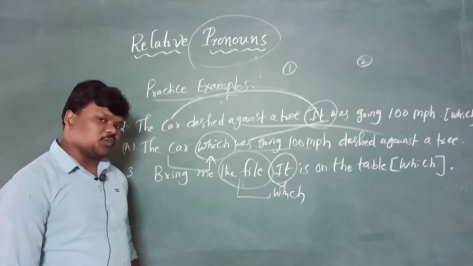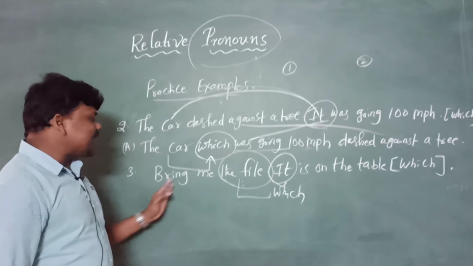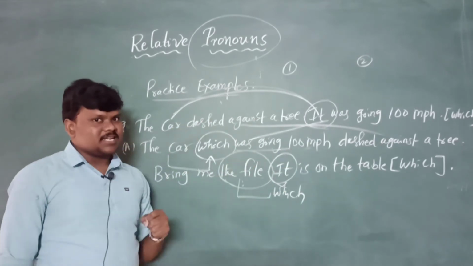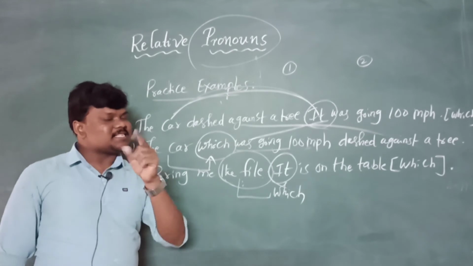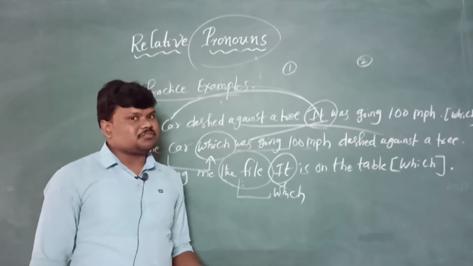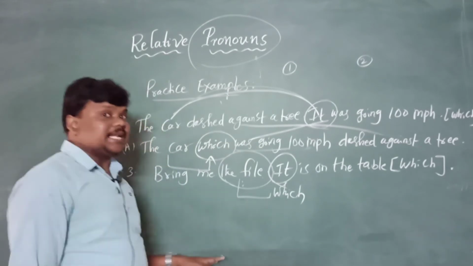Fine. So now the answer is, bring me the file which is on the table, in a single sentence. In a single fraction of seconds we can say the answer, right? Without any confusion, without getting any dilemma.